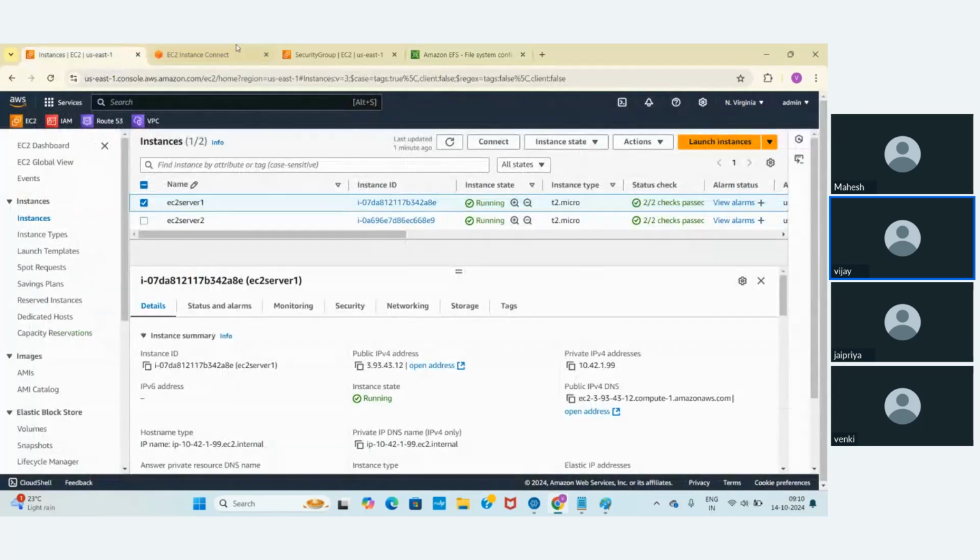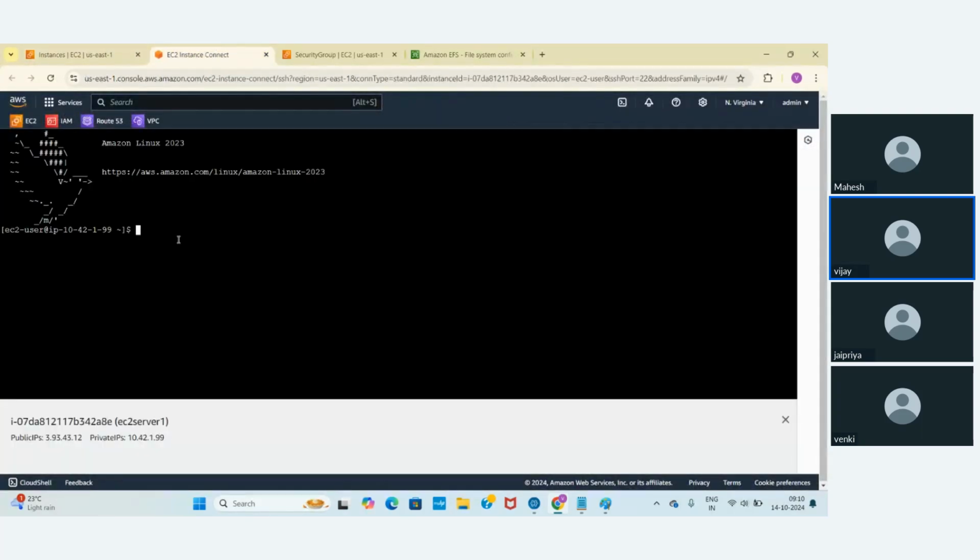Okay, now let me go back, go to root. Clear it out. I'm just going to home. Let's see, ls. I don't have anything. Now I'm going to create Vijay with mkdir. I'm going to create this folder.